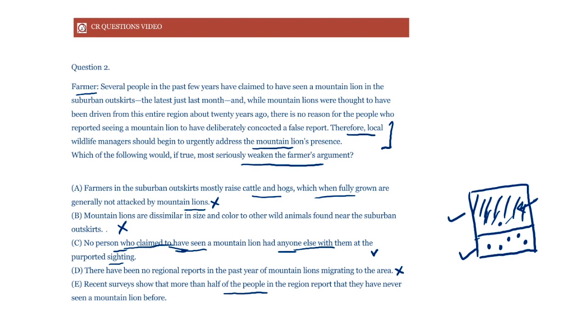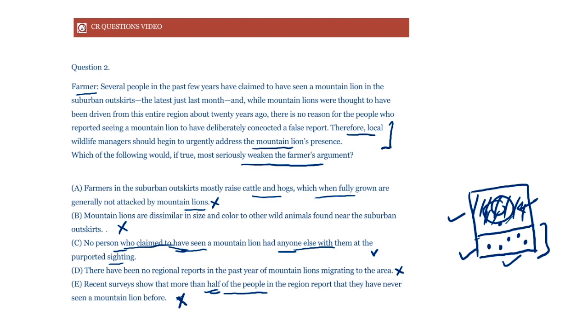So we cannot say that since the people had not seen a mountain lion before, they didn't know what they were talking about, because we don't know in which group they lie, right? Do they lie in this group who had seen a mountain lion before, or do they lie in this group who had not seen a mountain lion before? We do not know. And that is why this is not a good weakener. It doesn't weaken our conclusion. We need to be given more data for this to weaken our conclusion.